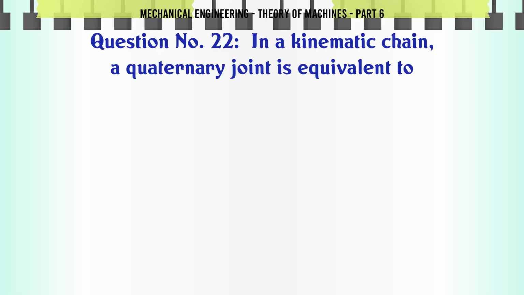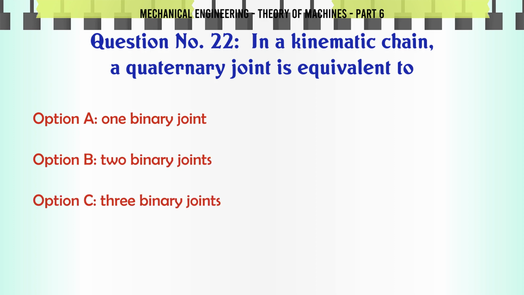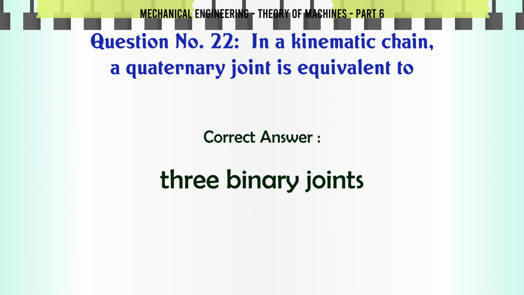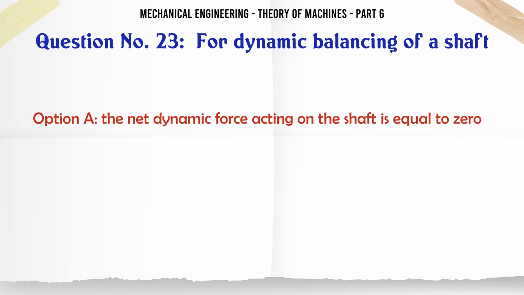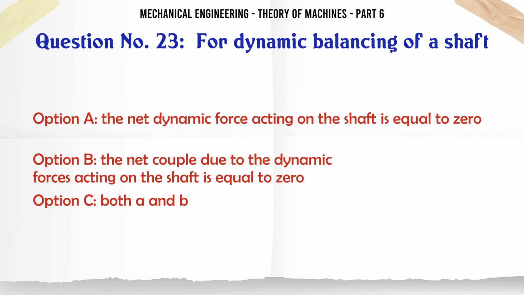In a kinematic chain, a quaternary joint is equivalent to: A, 1 binary joint; B, 2 binary joints; C, 3 binary joints; D, 4 binary joints. The correct answer is 3 binary joints. For dynamic balancing of a shaft: A, the net dynamic force acting on the shaft is equal to 0; B, the net couple due to the dynamic forces acting on the shaft is equal to 0; C, both A and B; D.